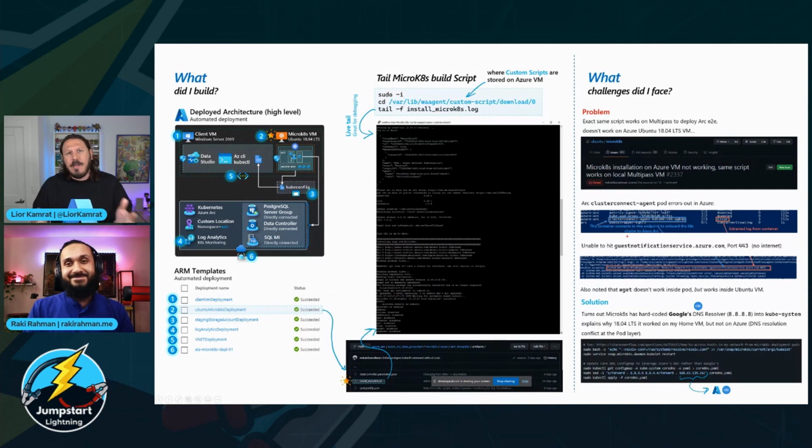At this point, Raki is going to join the Jumpstart team as a core maintainer to the project to take all the data services scenarios, take the machine learning scenarios that we're coming up with, and bring you those scenarios so you can actually get going and learn like he did and like many others did with the Jumpstart project.